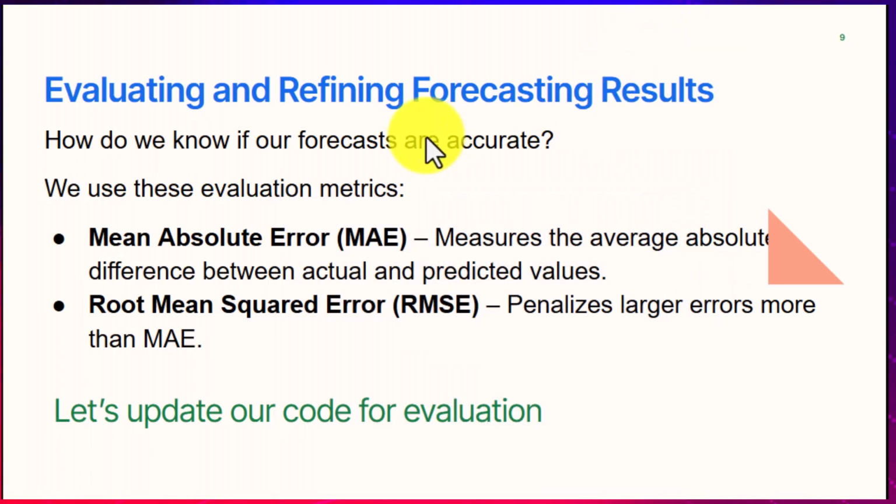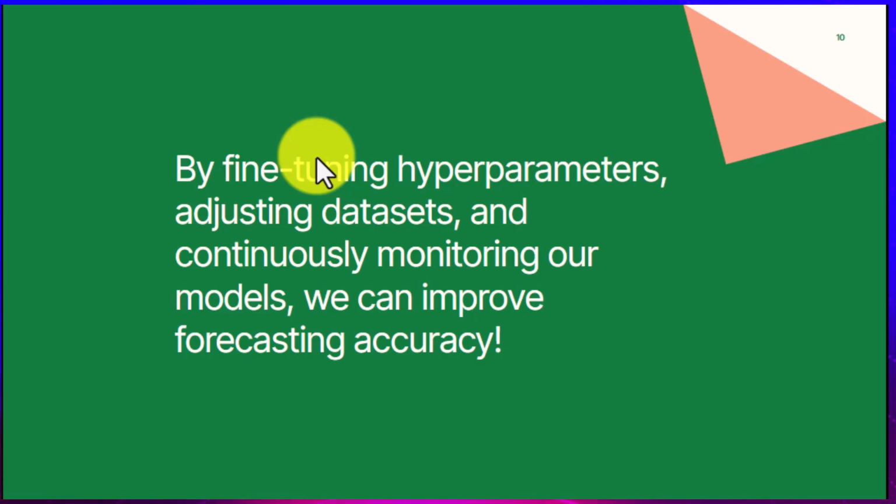So let's move forward. We have just talked about this: by fine-tuning parameters, adjusting the data set, and continuously monitoring our model, we can improve forecasting accuracy. The first time you make a forecast does not mean you are accurate, but the more you progress, the more it improves. And that is what is happening with ChatGPT. As you are using it, it is learning and adjusting, so over time it adapts to patterns. It learns over time and gains enough information. So we can improve forecasting accuracy when we continuously monitor our models.